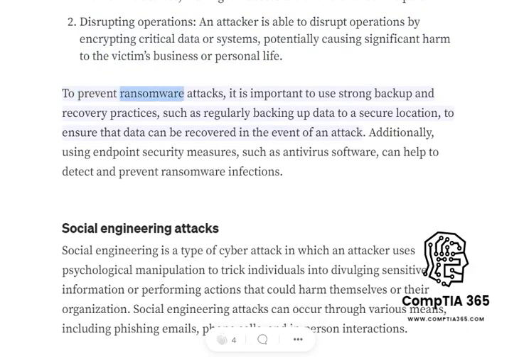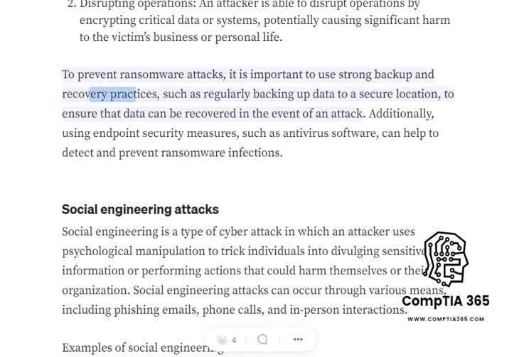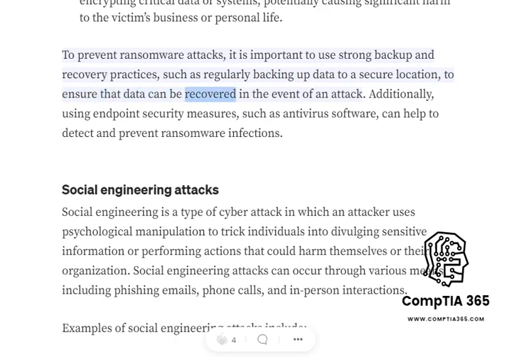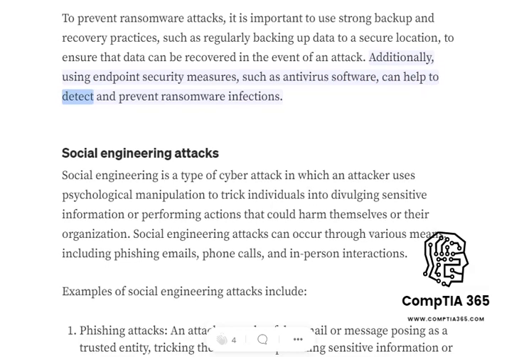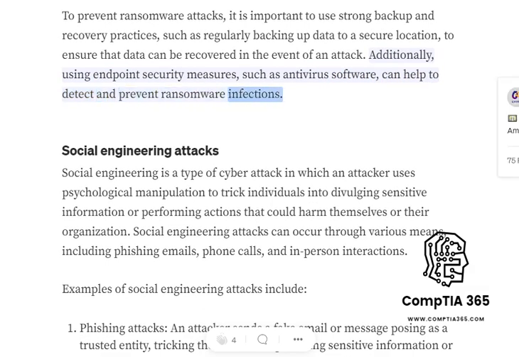To prevent ransomware attacks, it is important to use strong backup and recovery practices, such as regularly backing up data to a secure location, to ensure that data can be recovered in the event of an attack. Additionally, using endpoint security measures, such as antivirus software, can help to detect and prevent ransomware infections.